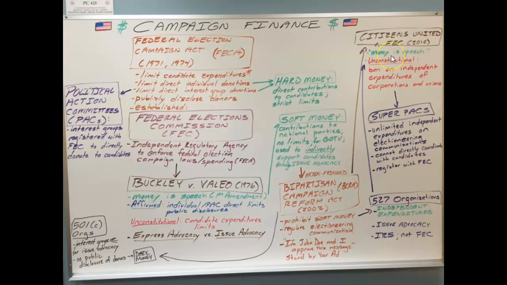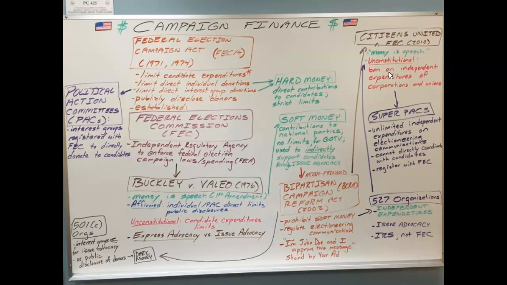And basically what ends up happening is the Supreme Court rules in Citizens United versus the FEC that money is still considered speech, and that the ban on corporations and the limitations placed on corporations is unconstitutional. And it basically says that corporations, because they have rights as well, including First Amendment rights, they cannot be limited in what they can and cannot say and do.